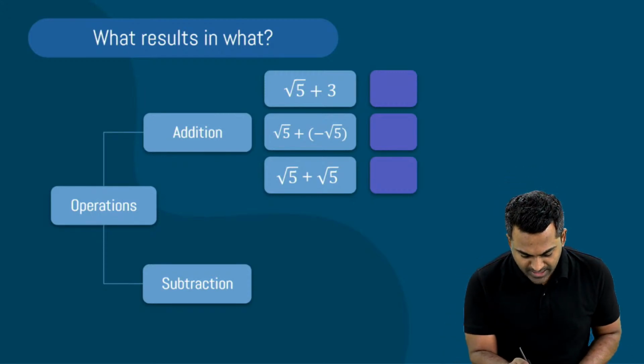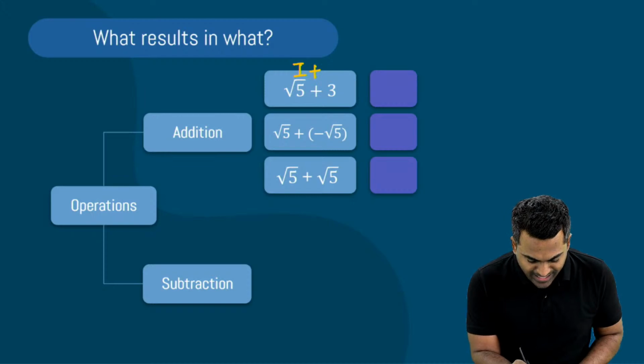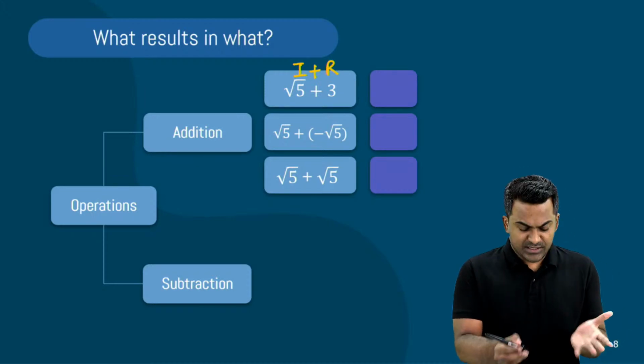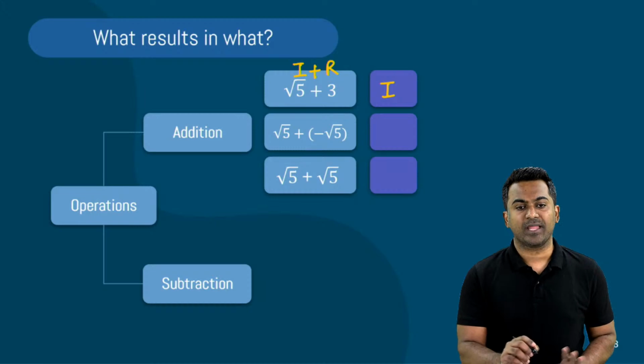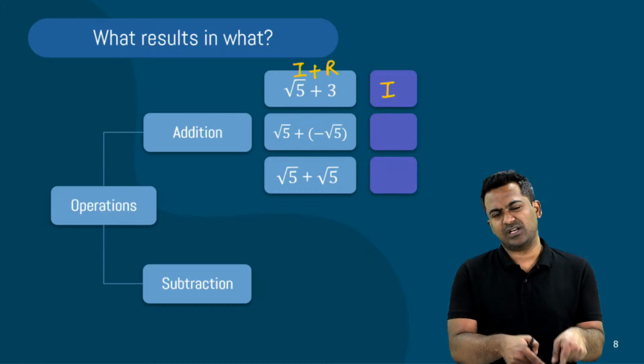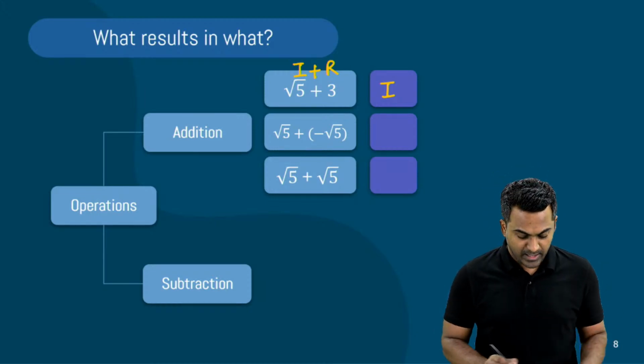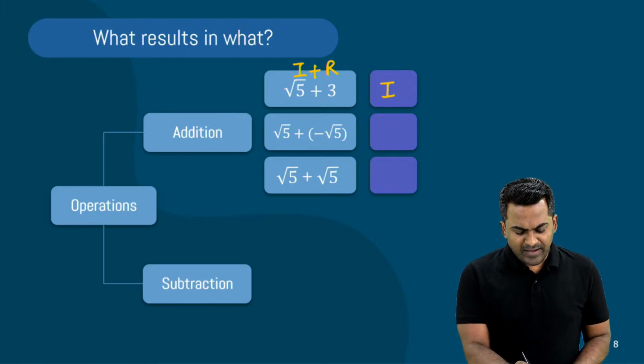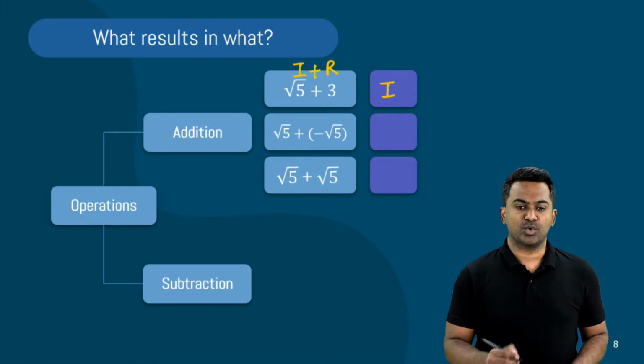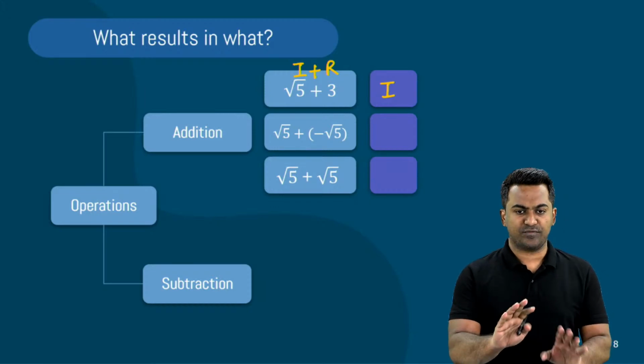Why? Because this is an irrational number. You're adding a rational number to that. And we've just seen the result is always going to be irrational. I'm going to write I for irrational and R for rational. Well done. Now, what is this going to be? Root 5 plus minus root 5. The second case. Good. Answer to the first one is irrational.